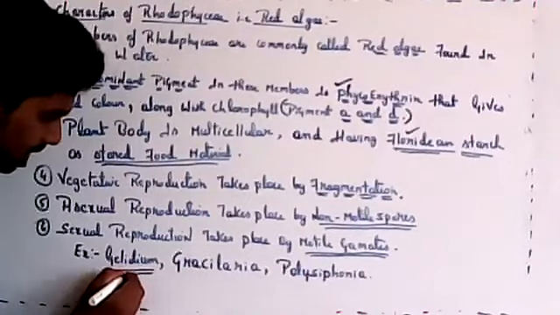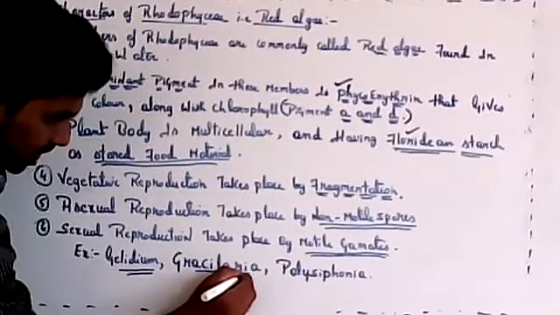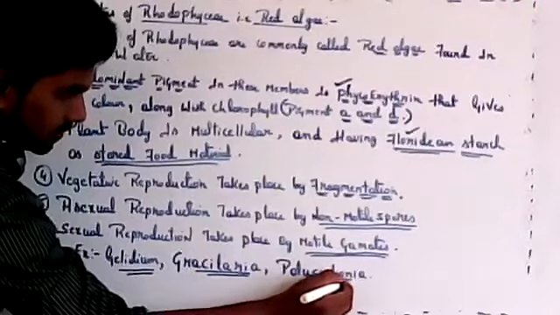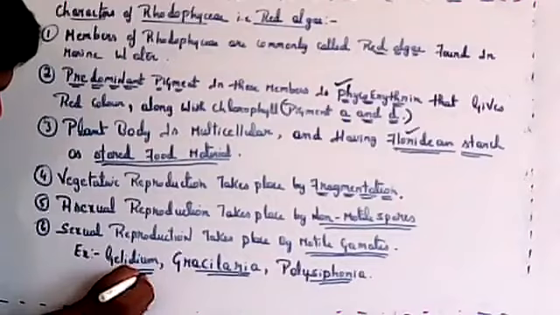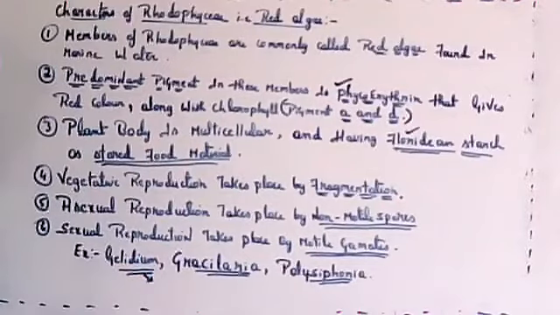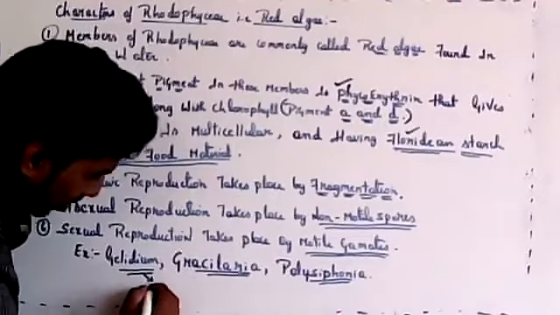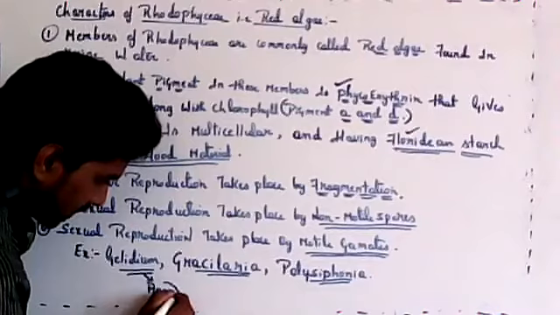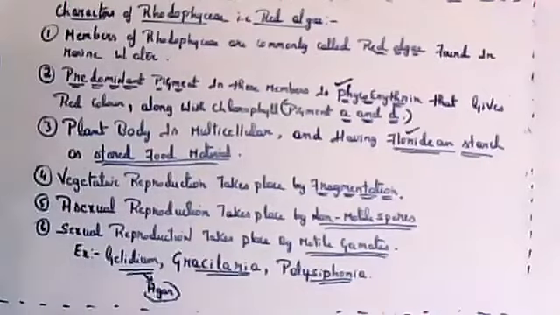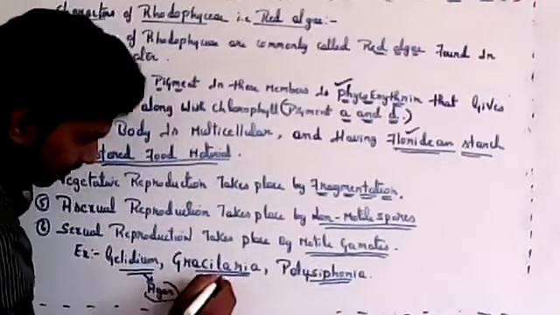Gelidium is obtained from red algae, and from Gelidium agar is produced. Agar is produced from Gelidium, then used for ice cream and jelly.